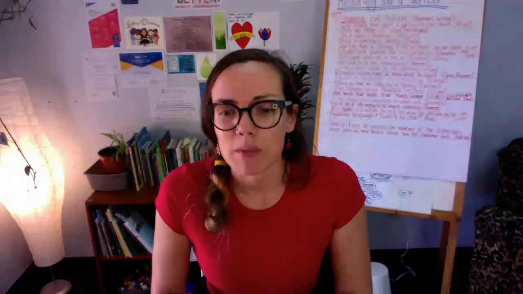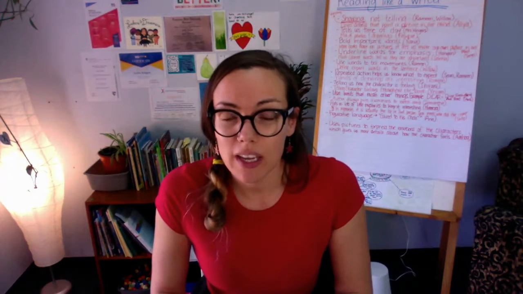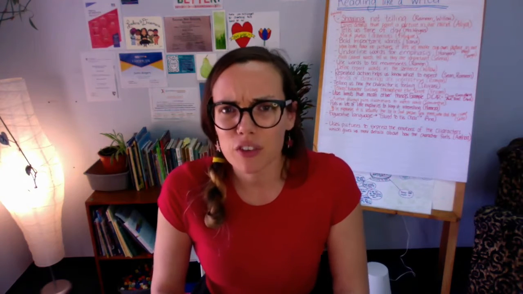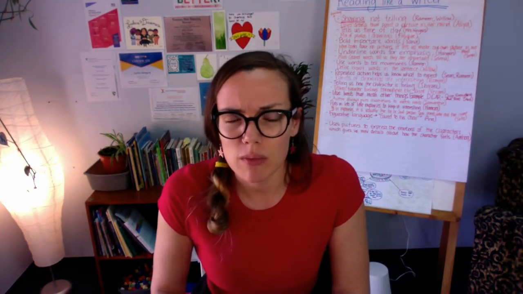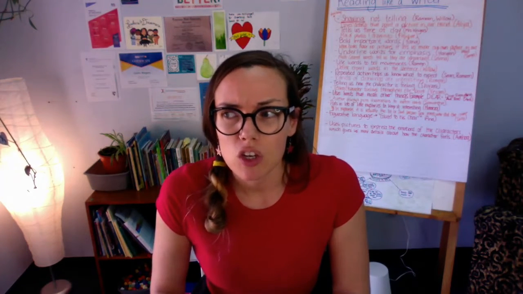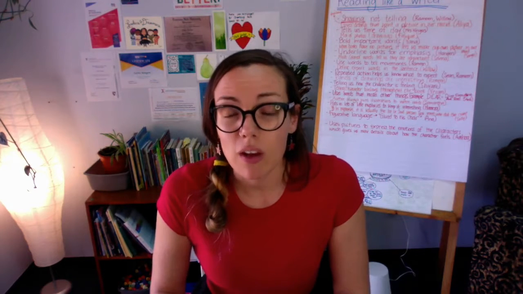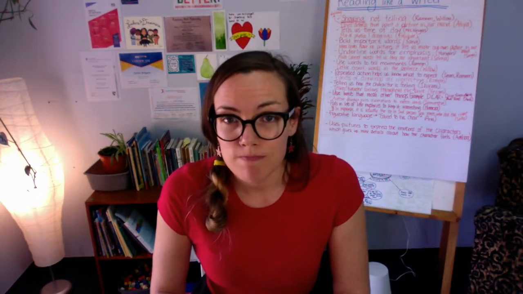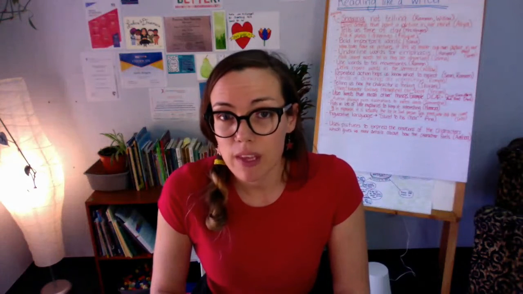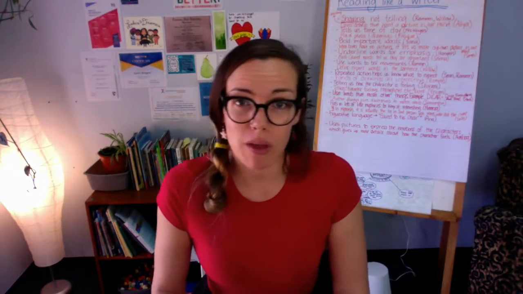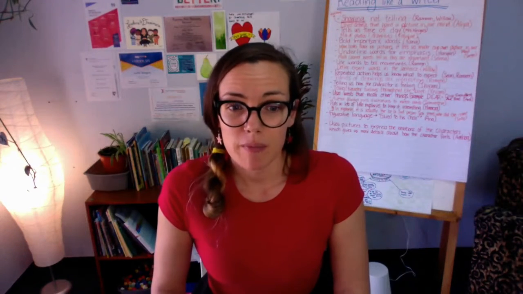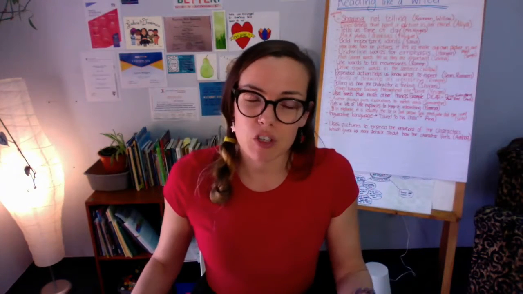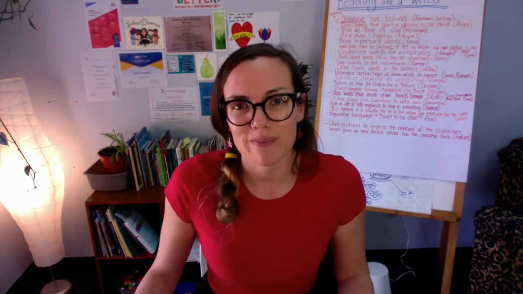okay? So our first job is to identify some adverbs. Usually in third grade, we identify adverbs by knowing they're the words that have an ly ending, okay? And so we'll look through our speech. We'll see if we have any of those. If we do, we'll think about how we might move them around. And if we don't, we might think about adding some. So let me show you what that looks like by showing you my speech.